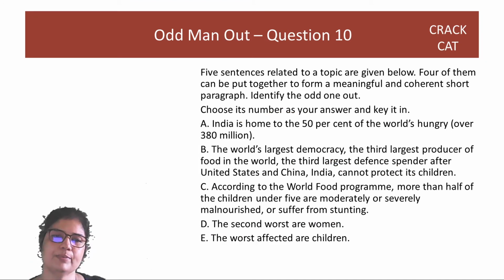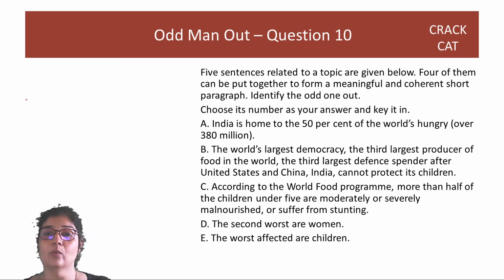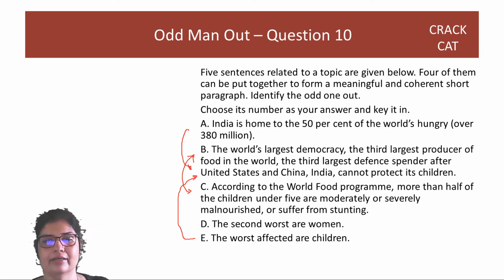10th one. India is home to 50% of the world's hungry. I don't know how it is after the lockdown, guys. It's been a very tough time. The world's largest democracy, the third largest producer, the third largest defense spender, India cannot protect its children. More than half of the children. So you can see B, C connected. E also connected. B also talks about hunger, connected.